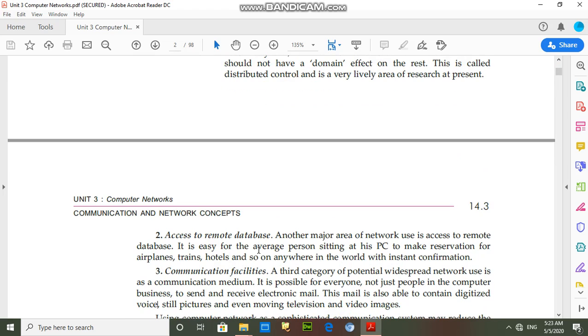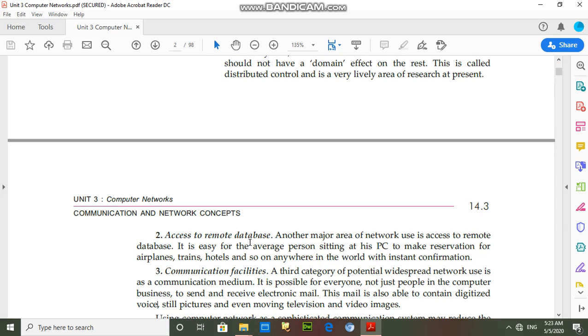And access to remote database. Students, in a network we can access any computer file without going to that place. That's clear. Remote access database.